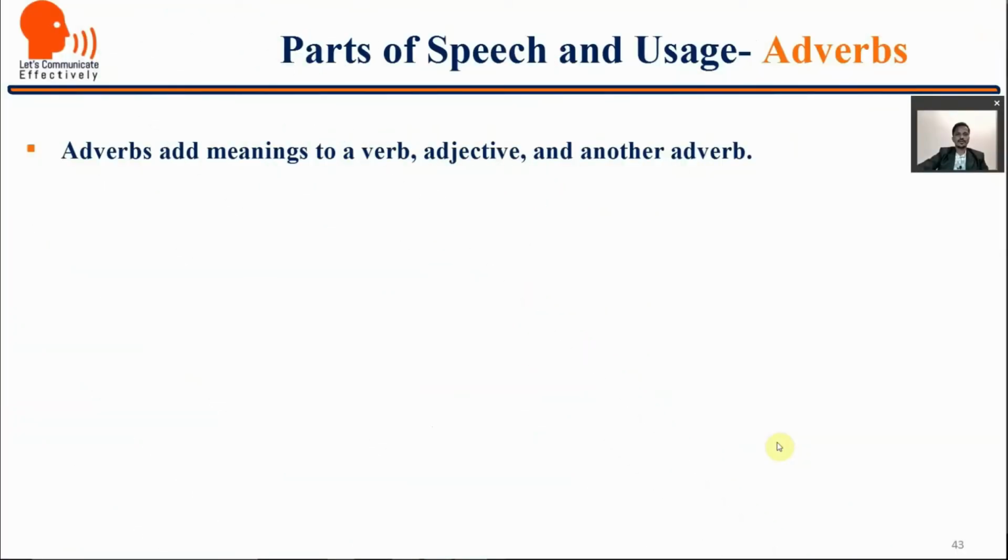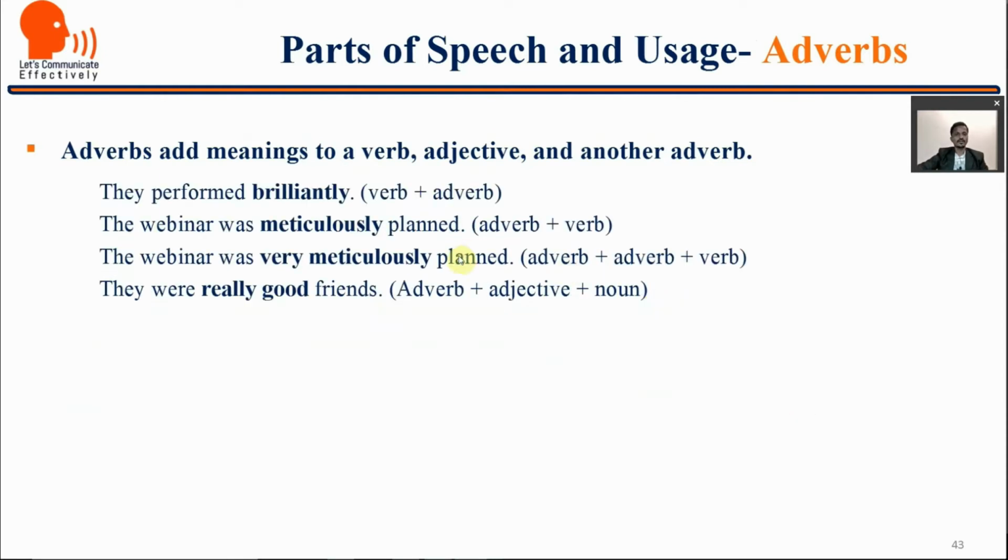Adverbs add meanings to a verb, adjective, and another adverb. Look at this now. They performed brilliantly. Verb plus adverb. Performed verb, brilliantly adverb. The webinar was meticulously planned. Adverb plus verb. The webinar was very meticulously planned. Adverb very meticulously, second adverb, planned verb. They were really good friends. So adverb really, good adjective, and noun friends.